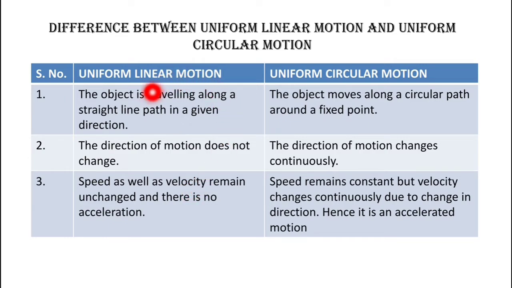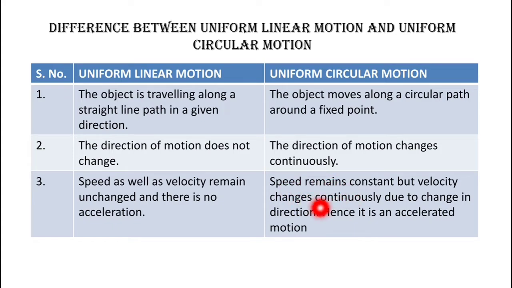Now in uniform linear motion, both the speed as well as direction are constant. Hence, the velocity is also not changing in uniform linear motion. And if velocity is not changing, then there is no acceleration. Hence, we can say that in uniform linear motion, speed as well as velocity and also acceleration is not changing.